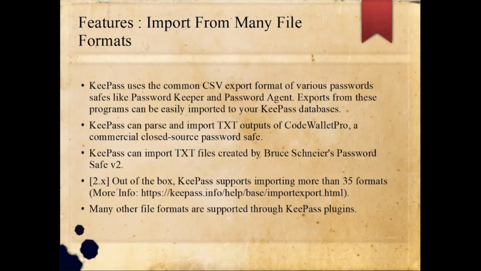KeePass can parse and import text outputs of CodeWallet Pro, a commercial closed source password safe. KeePass can import text files created by Bruce Schneier's Password Safe v2.x out of the box.